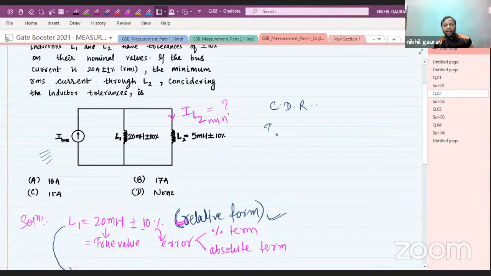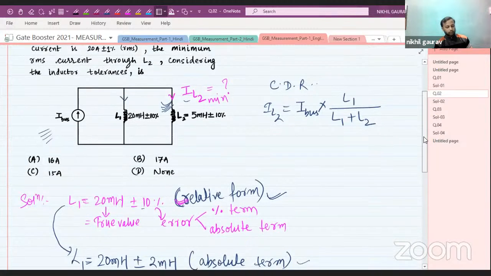So IL2 value is nothing but the total current in the circuit, which is I bus, into opposite inductance, or opposite resistance. Here we have used inductance, so we will use opposite inductance. The current I am supposed to find is in L2, so I will take the L1 value in the numerator, divided by total inductance, which is L1 plus L2.